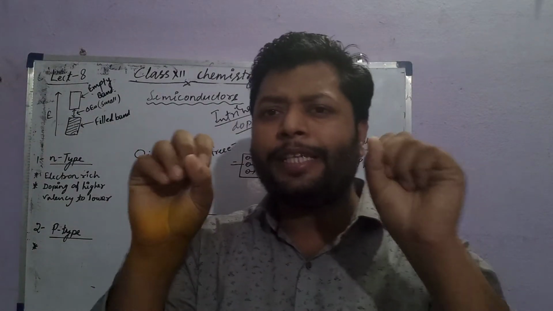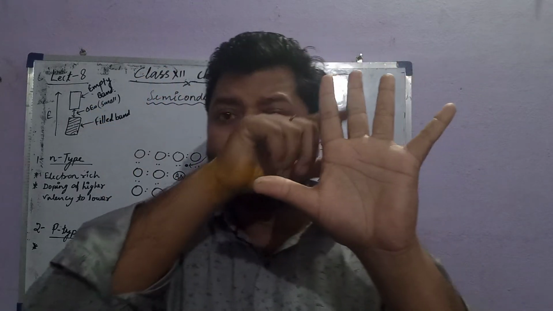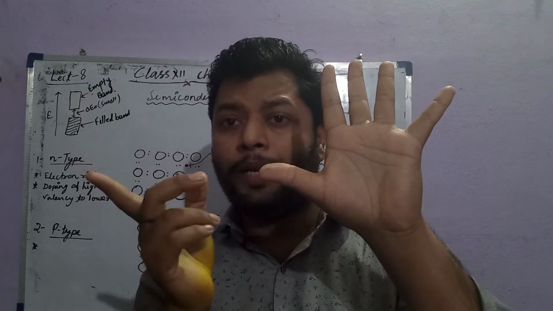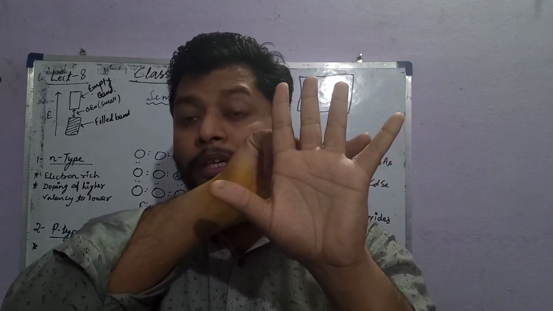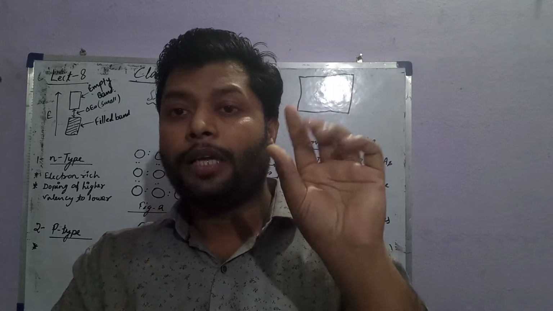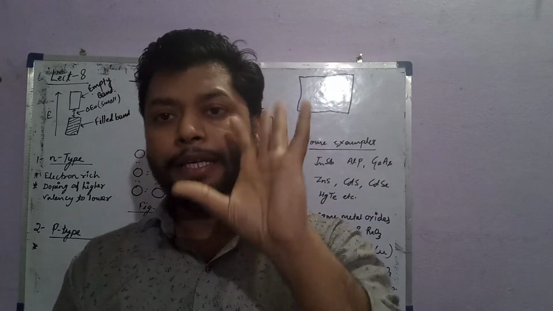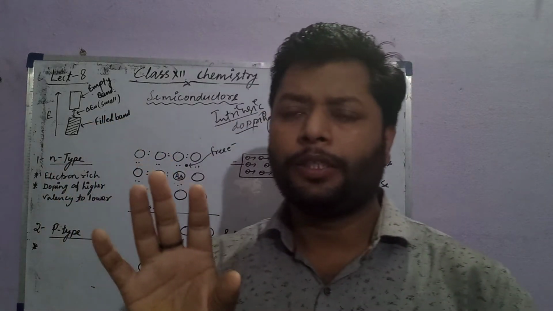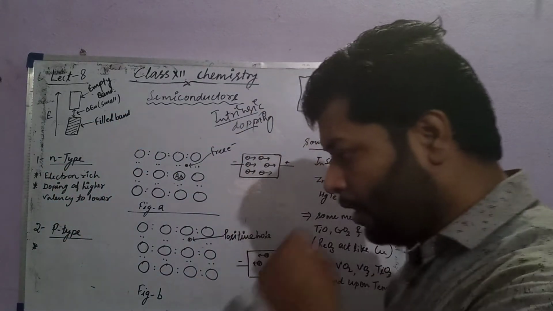It's very easy to learn on a finger. Doping from left to right gives p-type. Doping from right to left gives n-type.